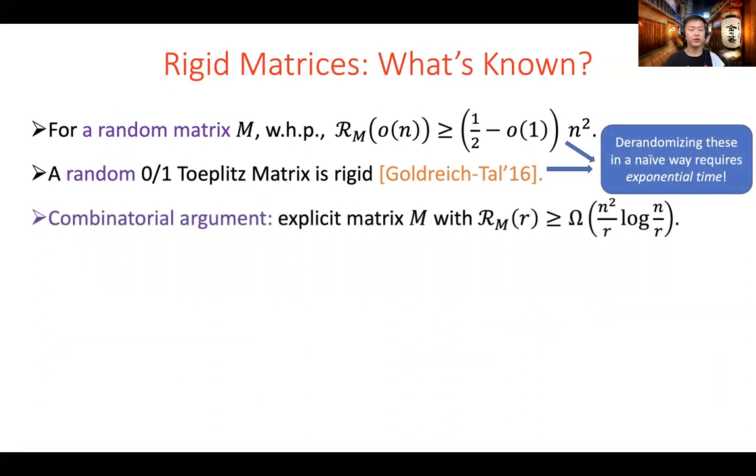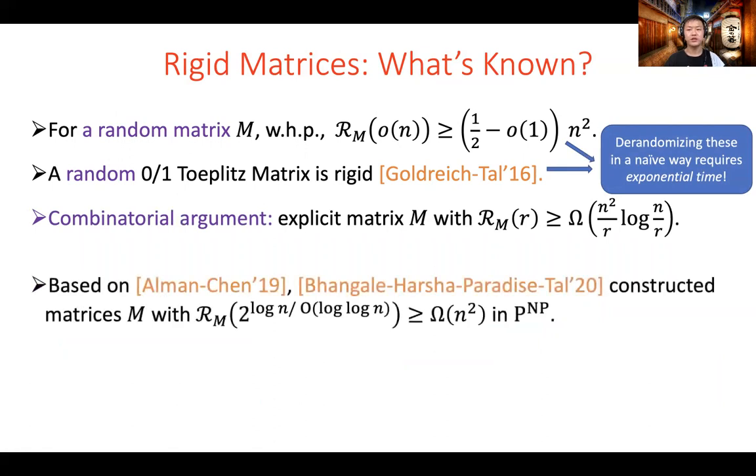Third, a combinatorial argument can give explicit matrices with such rigidity parameters. We remark that if we want rigidity parameter omega n squared, then the combinatorial argument does not give anything non-trivial for rank larger than polylog n. Very recently, based on Alman-Chen and using tools from probabilistically checkable proofs, Bhangale, Harsha, Paradise, and Tal constructed a matrix in P to the NP that is omega n squared far away from matrices of almost polynomial rank.